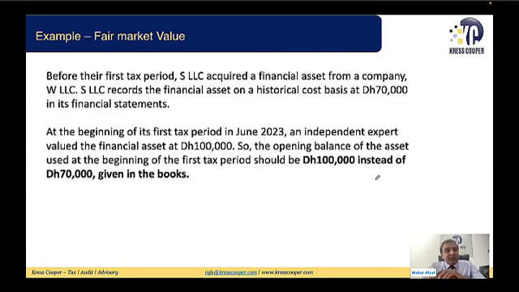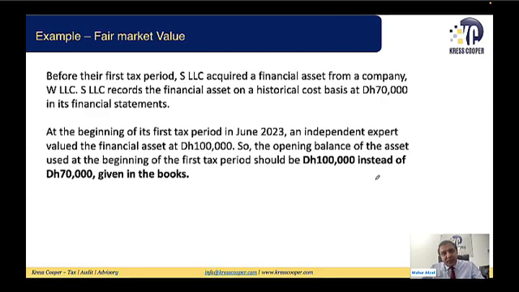Just look into this example. Before the first tax period, S LLC acquired a financial asset from a company, W LLC. S LLC records the financial asset on a historical cost basis, 70,000, in its financial statements. At the beginning of the first tax period in June 2023, an independent expert valued the financial asset at 100,000. So the opening balance of the asset used for beginning the tax period should be 100,000 instead of 70,000 given in the books. I think I have taken this illustration from the latest general guide on the corporate tax law.